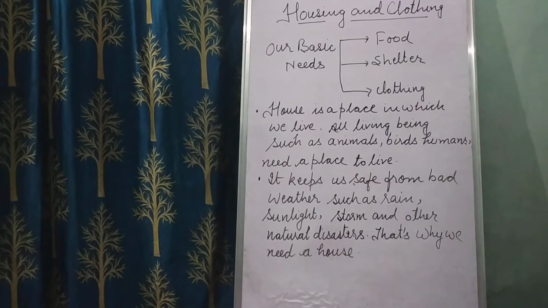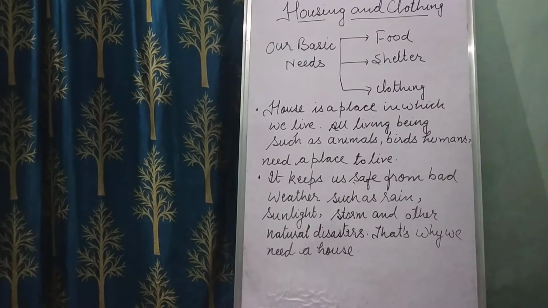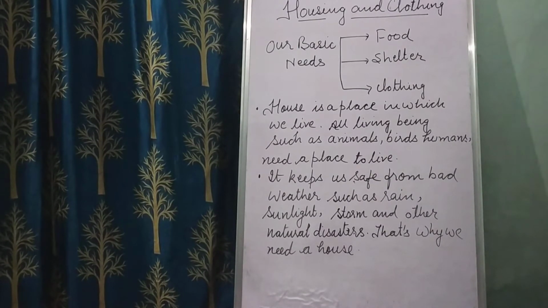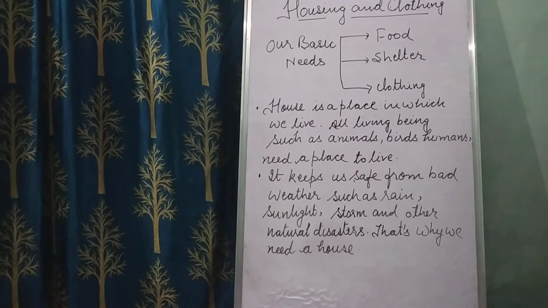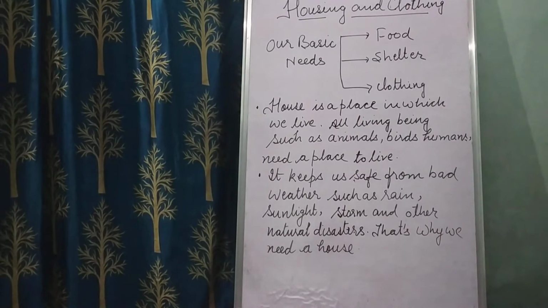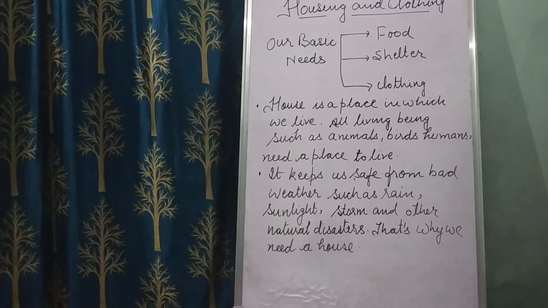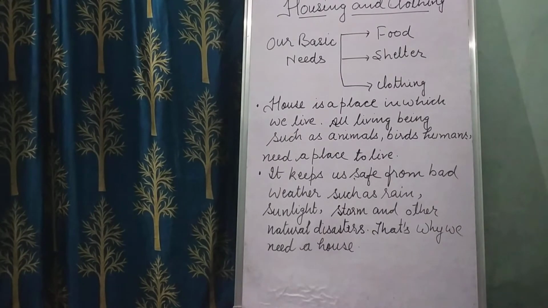So children, why do we need a house? A house is a place in which we live. All living beings such as animals, birds and humans need a place to live, right? It keeps us safe from bad weather such as rain, sunlight, storm and other natural disasters.